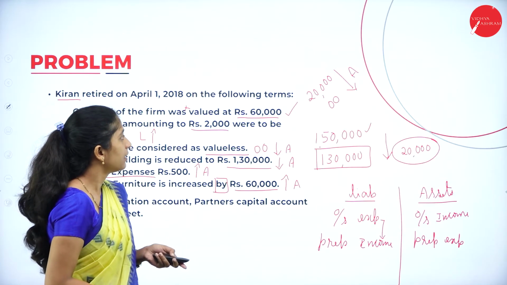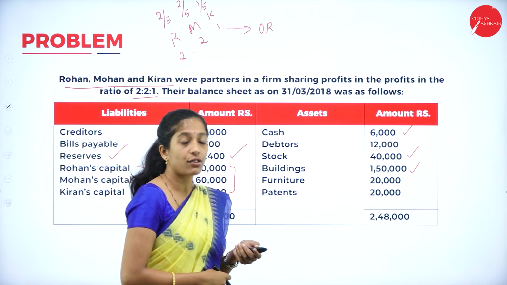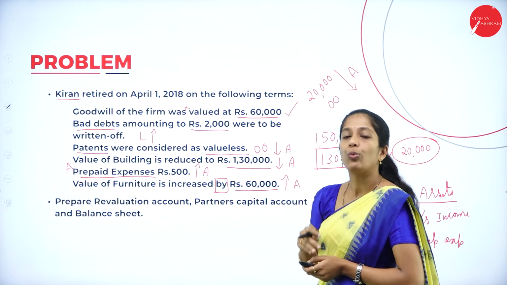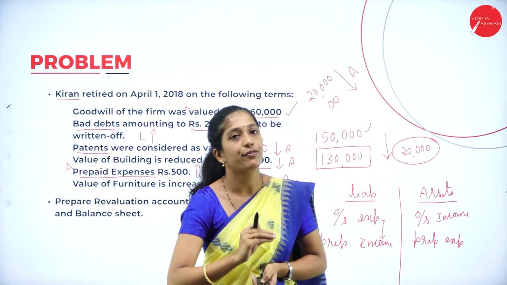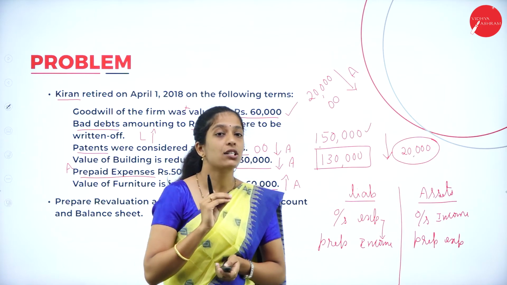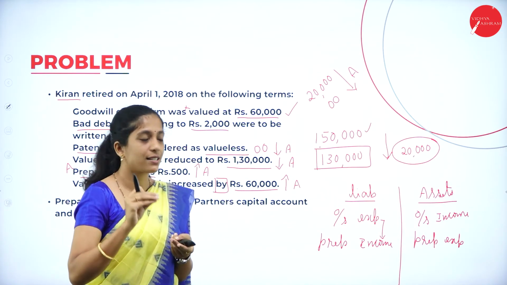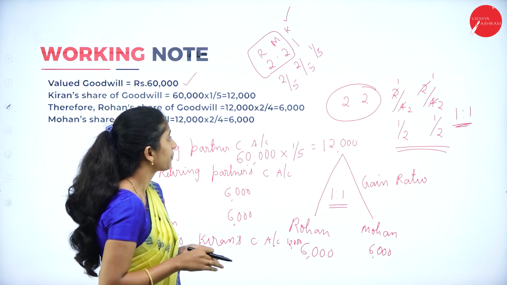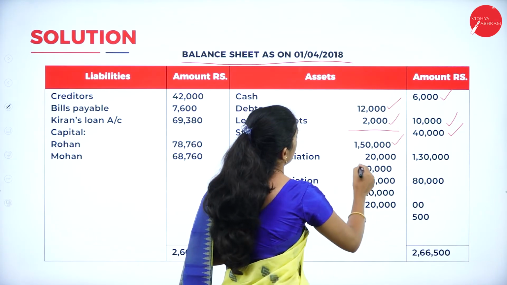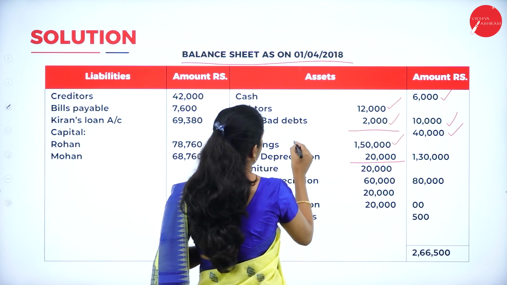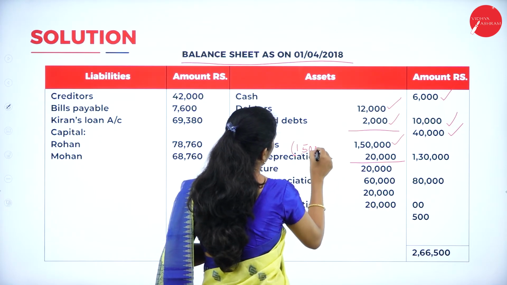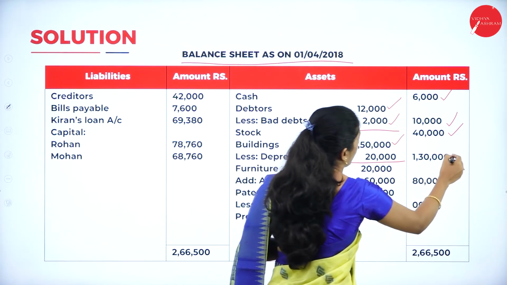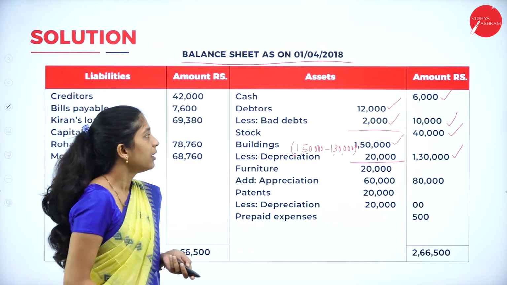And the next one is we are having building 1,50,000. But what they have told here in the adjustment is that the value of building is reduced to 1,30,000. So earlier it was 1,50,000. Now it is reduced by how much? 1,30,000 is the current value, so it is reduced by 20,000. So less depreciation, how much? 20,000. So how do we get this 20,000? That is 1,50,000 was the earlier value minus the current value 1,30,000. So we got a 20,000 difference. Now the current value is 1,30,000. Now coming to the next one.